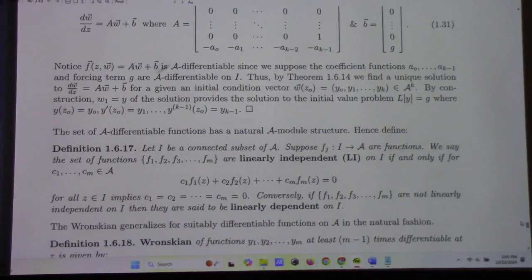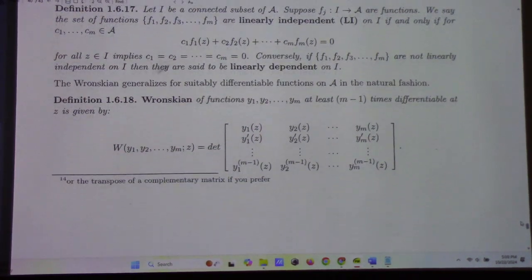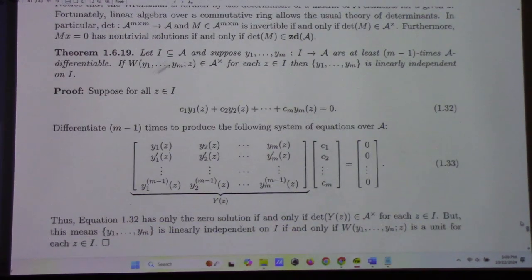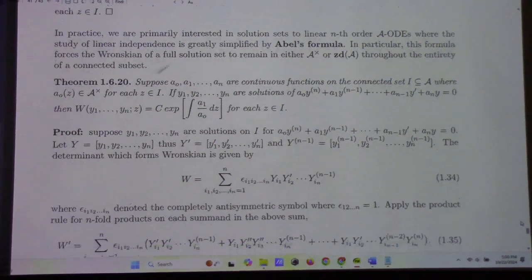And past this, I just included the rest of it. I show that linear independence can be defined. The Wronskian still works in the A calculus. Even Abel's formula still holds in the A calculus in this sense, which is important to the theory of solution sets.